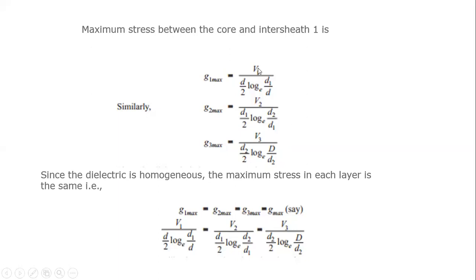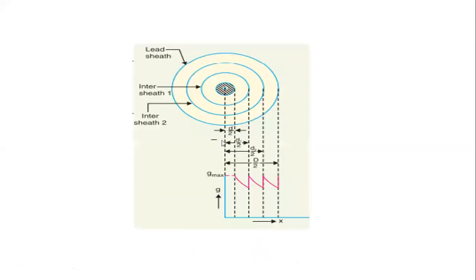Where small d is the diameter of the conductor, and small d1 is the diameter of intersheath 1. Next, d2 is the diameter of intersheath 2, and capital D is the diameter of intersheath 3, that is the lead sheath.